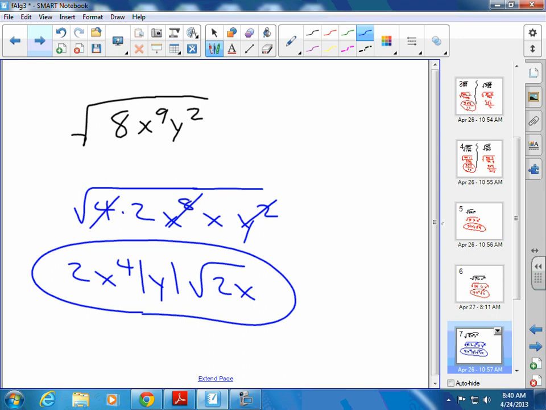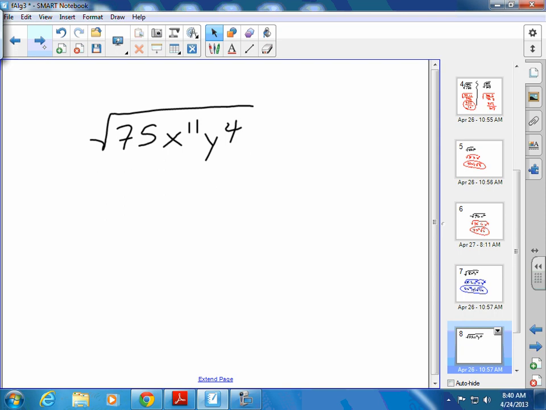Everybody understand the odd exponents? Drop it down 1 times it by itself. So if I had the square root of x to the 11th, how would I break that up? So it would be what? X to the, drop it down 1, x to the 10th times x. What's x to the 10th come out as? X to the 5th, what's going to stay? The 1x.